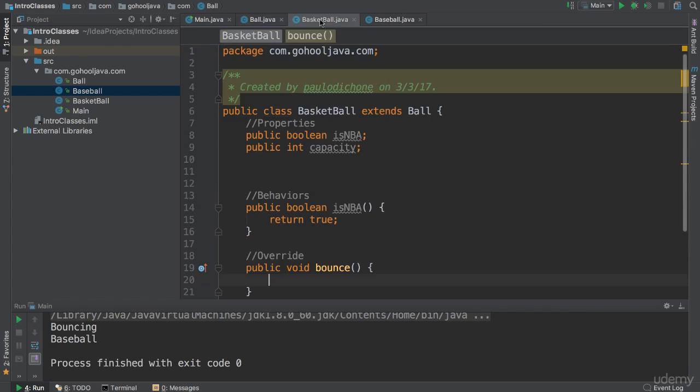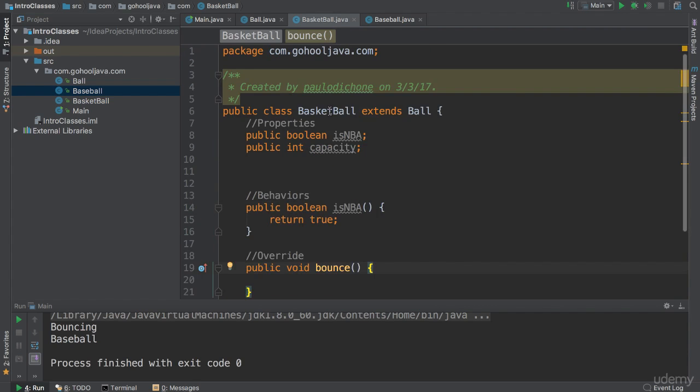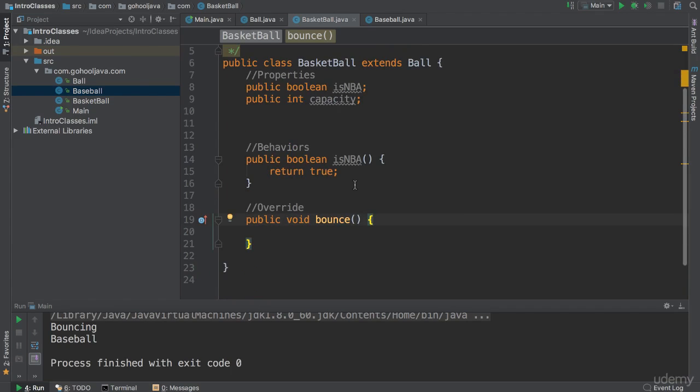It will have to call this one here because we are overriding. In fact, if you hover over here, it says overrides method in Ball. That's the beauty, because now we are customizing our basketball here. It's very powerful.